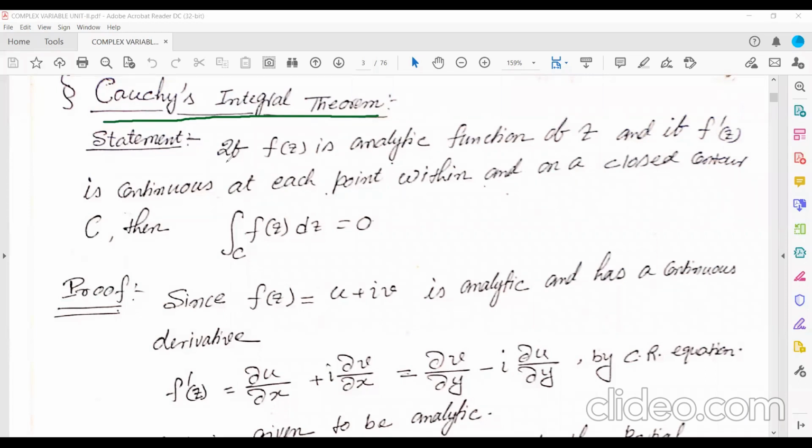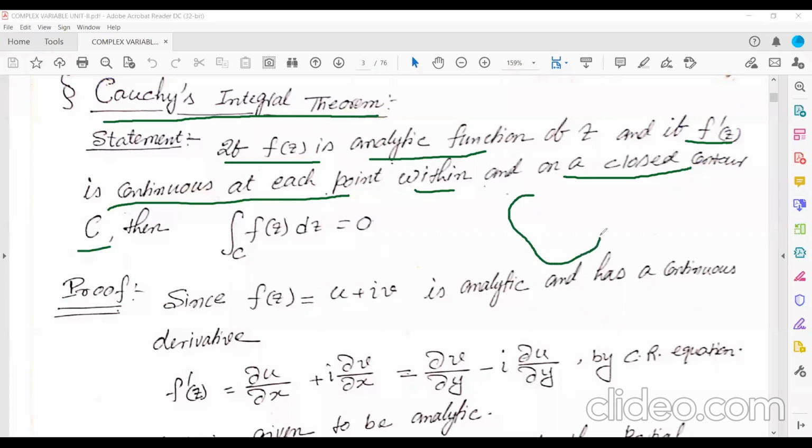So what is that? If f(z) is an analytic function, the function is what? Analytic function of z. And if f'(z) is continuous at each point within and on a closed contour C. So let us see, I am taking a closed contour C. So this is a closed contour C. Now the function f(z) is analytic.